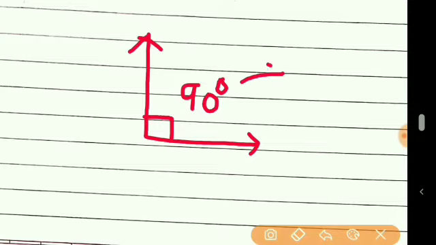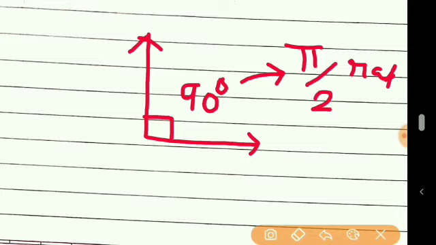Also students, you might know that this angle is a right angle, and in degree we write it as 90 degree, but 90 degree can be written in terms of radian as pi by 2 radian.